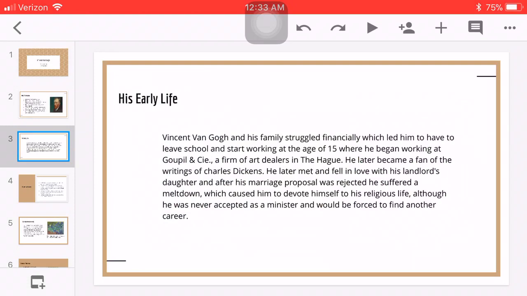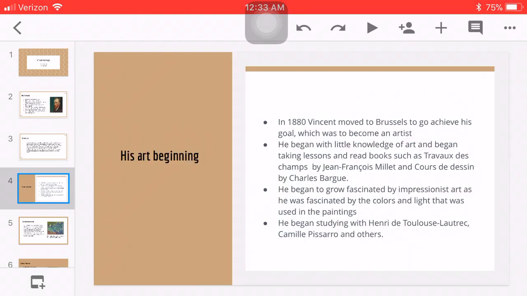And he had the idea that he wanted to become a minister. Although after he taught the classes and had the classes, he did not get accepted into the life of a minister.